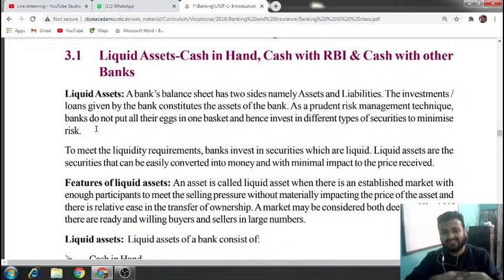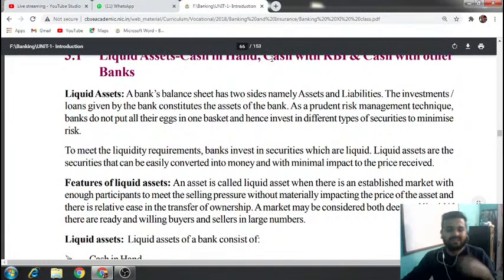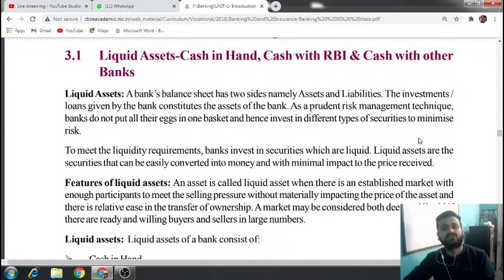Okay, so the balance sheet, as you can see, has two sides. One is assets and one is liabilities. The investments and loans given by the bank constitute the assets of the bank. Now if I ask you what constitutes the assets of the bank? Any investment done with another bank.